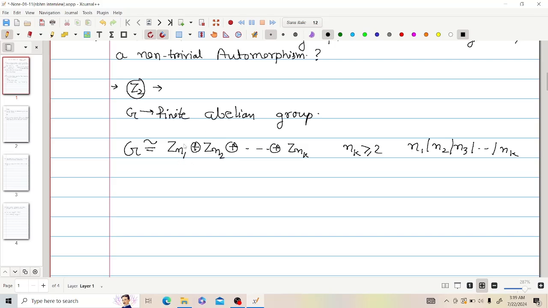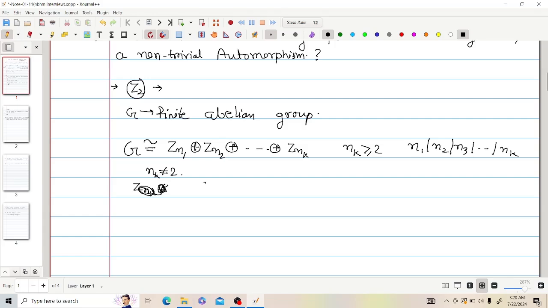If one of these ni is not equal to 2, suppose nk is not 2.